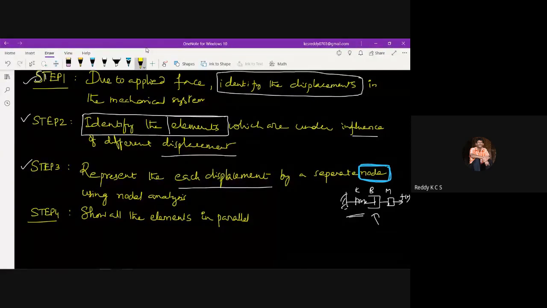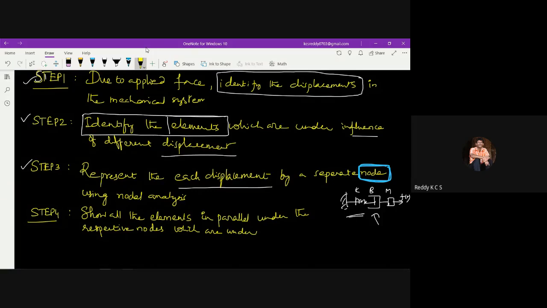Okay, in parallel under the respective nodes, which are under the influence of respective displacements. When discussing the problem, we can easily find out what this step says.